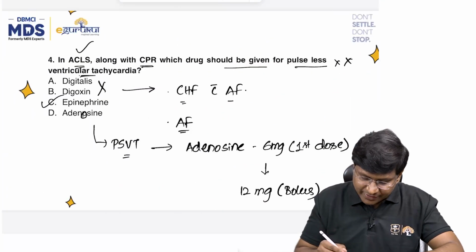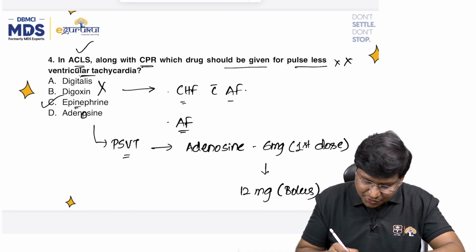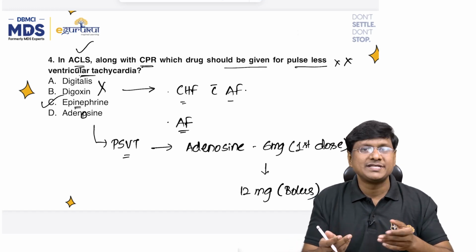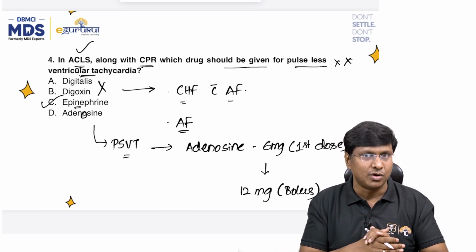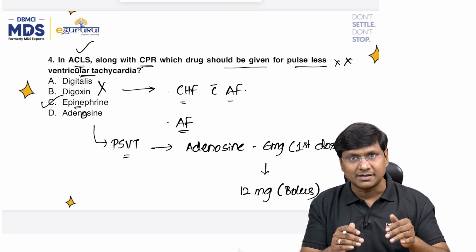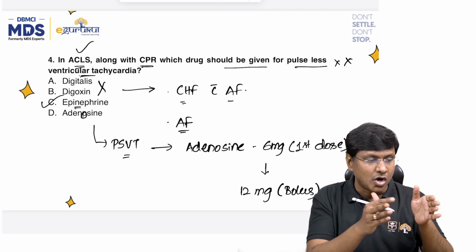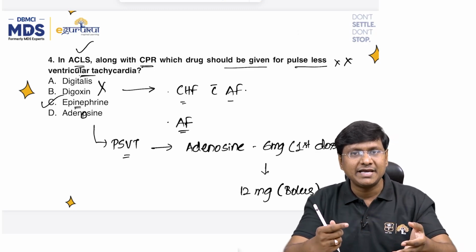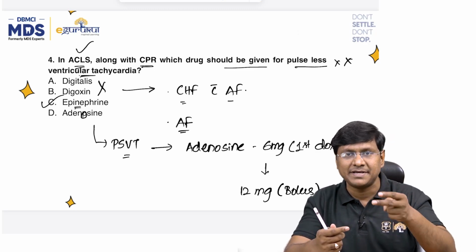So in pulseless ventricular tachycardia, the drug that you will be giving along with CPR will be epinephrine. Some of the students said, sir, one more option was amiodarone also. Right. If amiodarone is also given, amiodarone is also a correct answer. But what would be the best between epinephrine and amiodarone is the epinephrine, because you are giving epinephrine in the second cycle of the CPR itself.